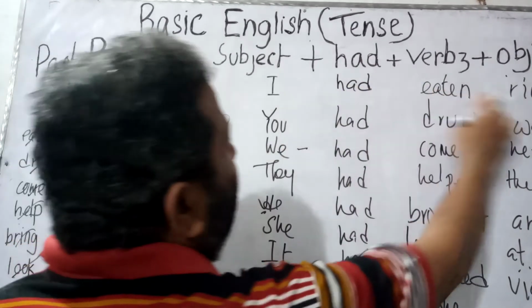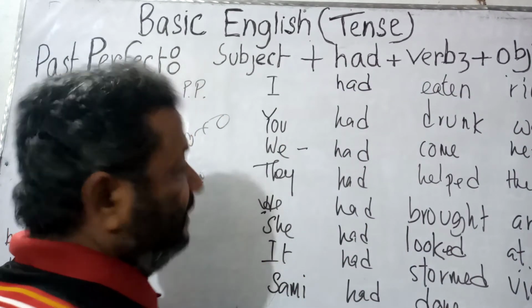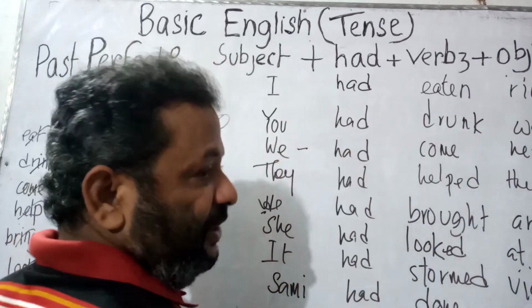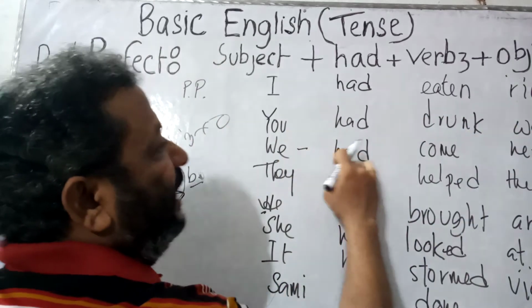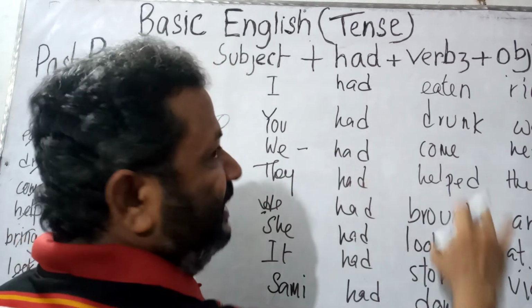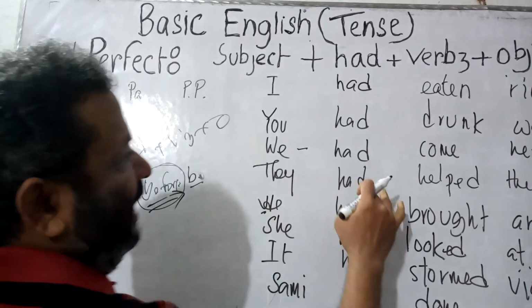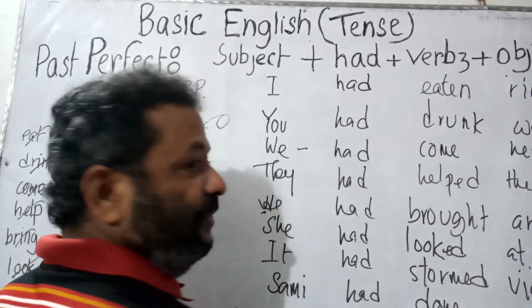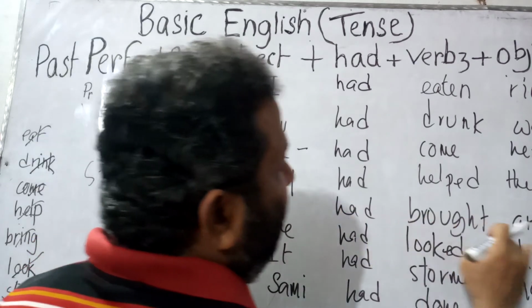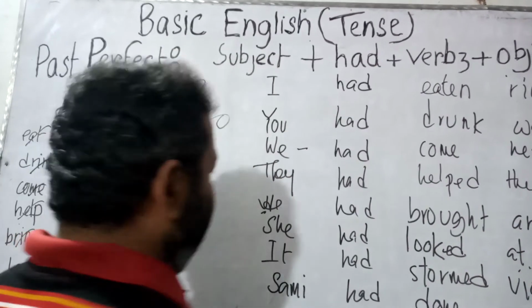I had eaten rice before you came. You had drunk water before she came. We had come here before the accident took place. They had helped the poor before they died. He had brought an umbrella before it rained.